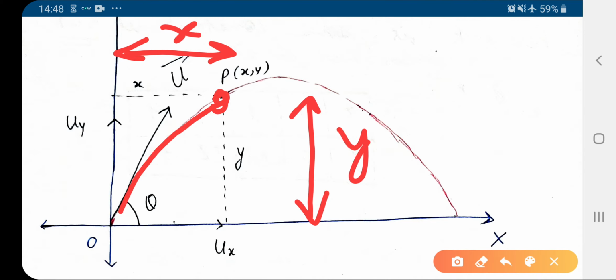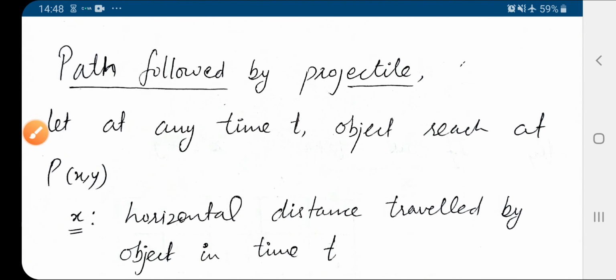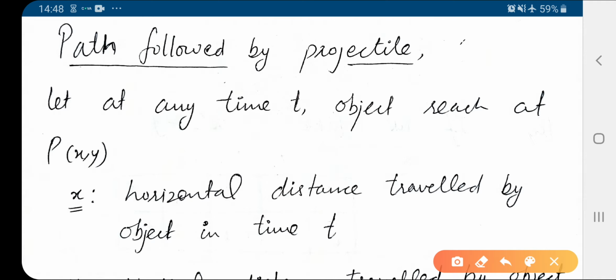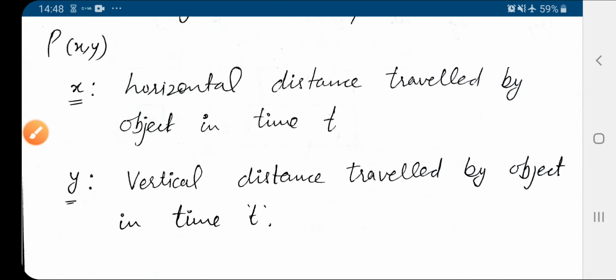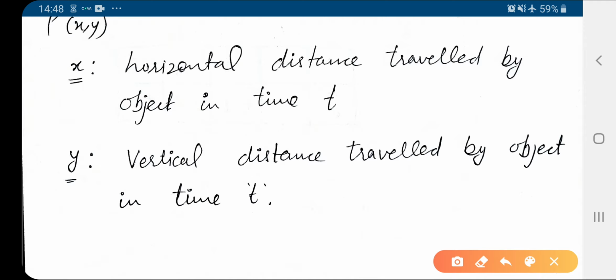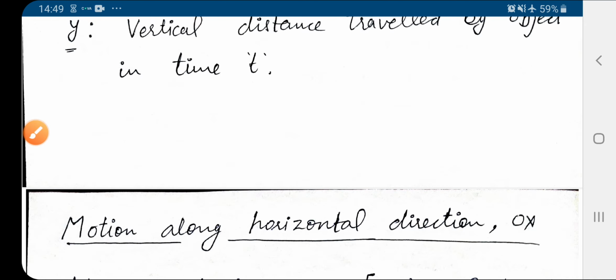So these are the coordinates of point P, x and y. So x is the horizontal distance traveled by the object in time t, and y is the vertical distance traveled by the object in time t.